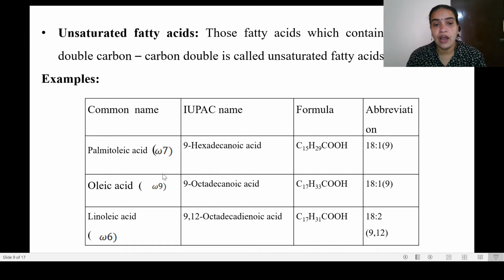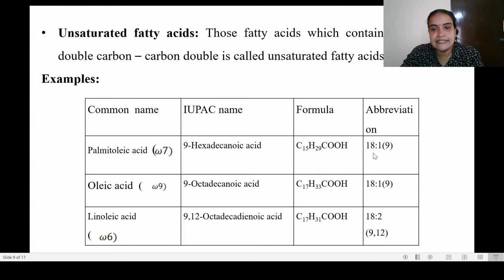It contains one double bond, so colon 1. And the double bond is present at the 9th position, so the position of the double bond is indicated in brackets. So 16:1 with 9 in brackets. Then oleic acid, it should be the 7th position.